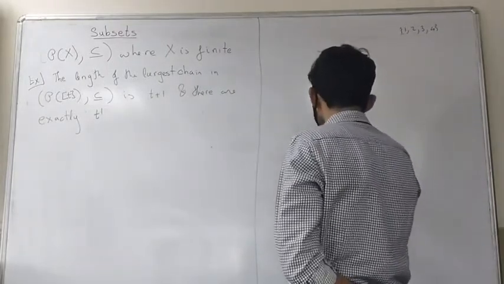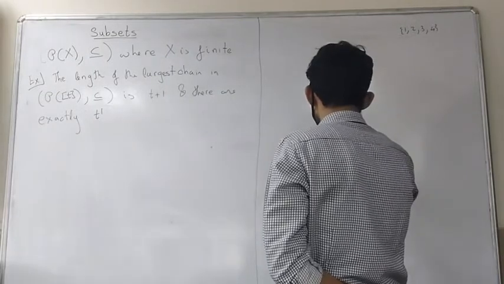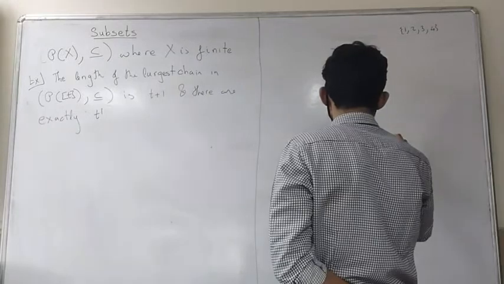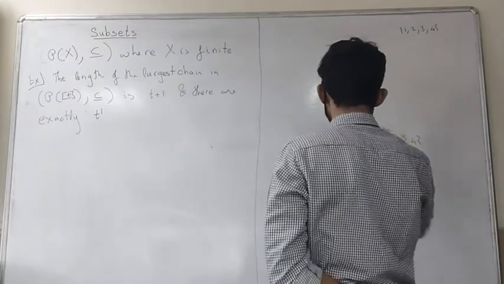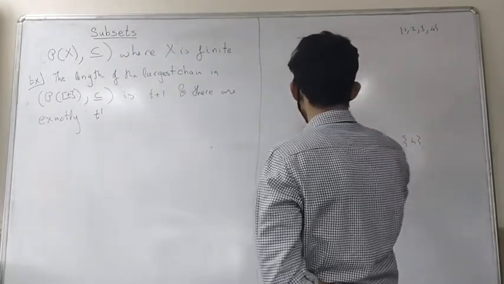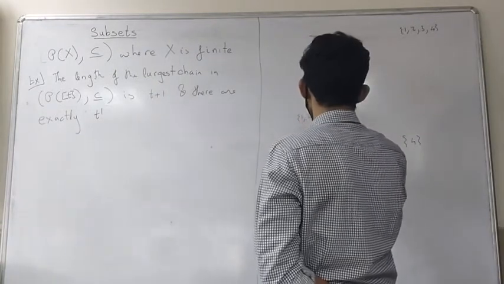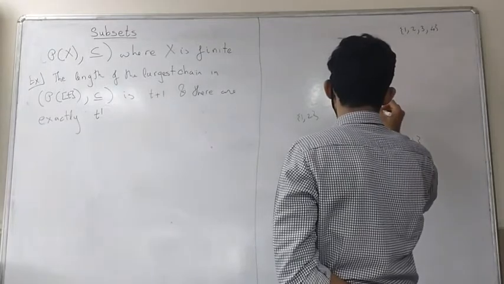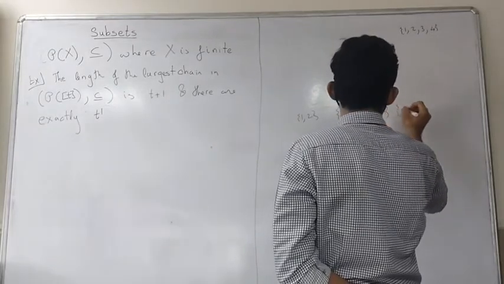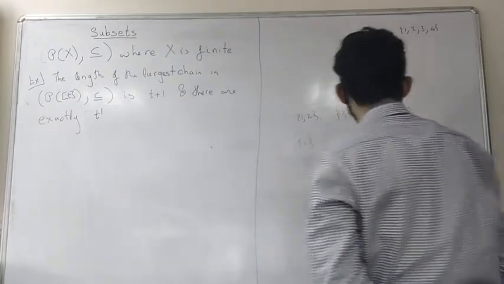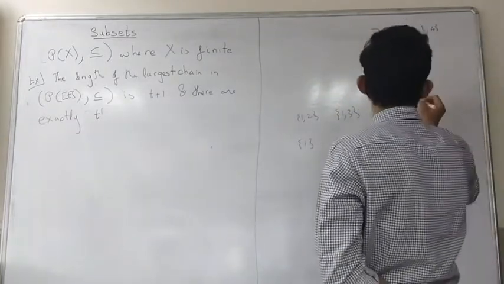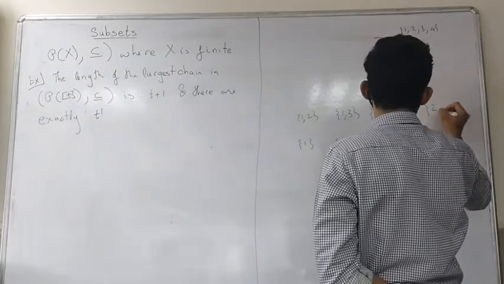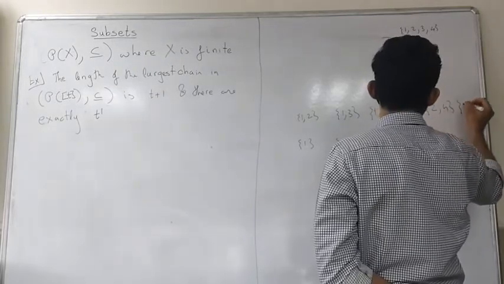So the empty set, then you have {1}, {2}, {3}, {4}.